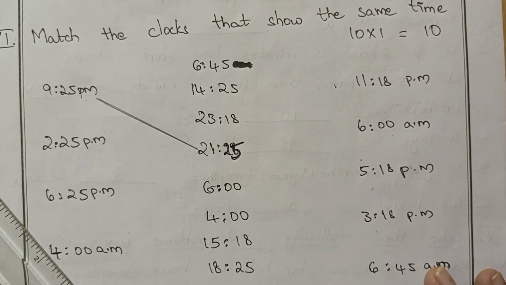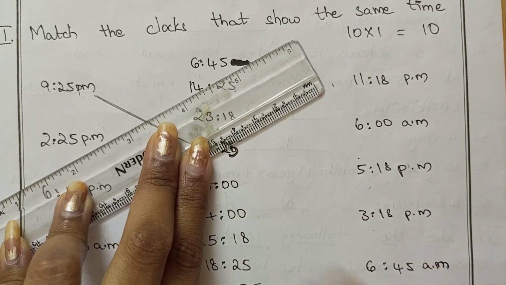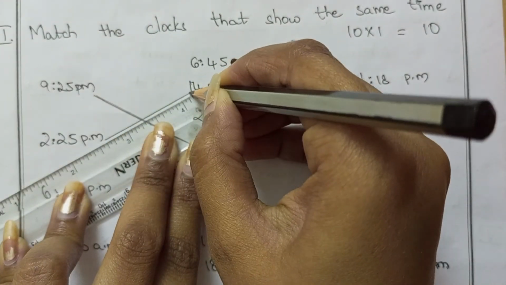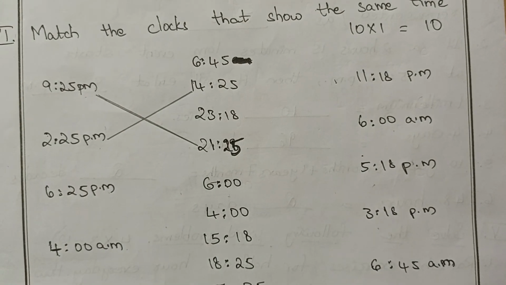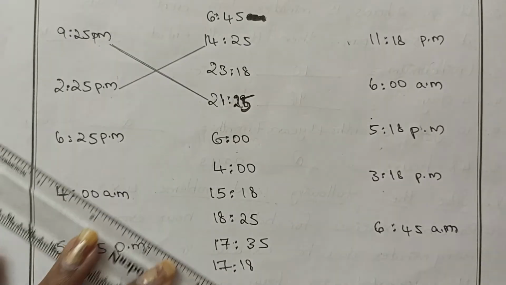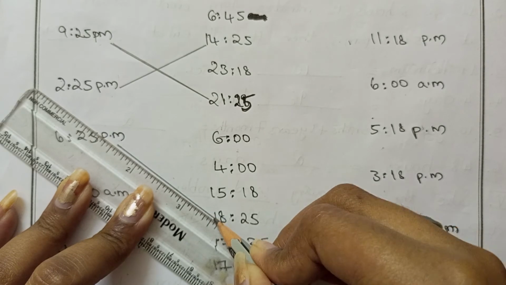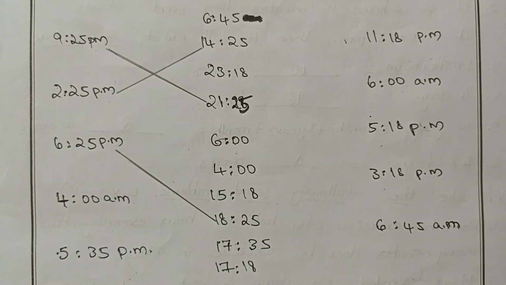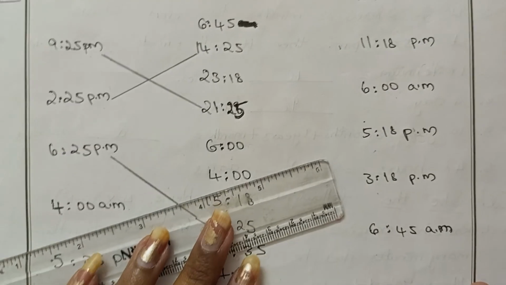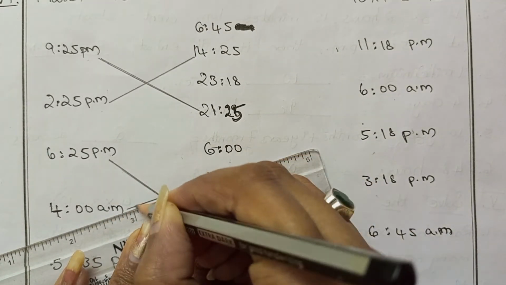Next one, 2:25 PM. PM means it's in the afternoon. So 2:25 PM means 14 hours 25 minutes. Next one, 6 hours 25 minutes. In the 24-hour format, 6 means 18 hours, so 18 hours 25 minutes. 4 a.m.: here 4 only. It is in the morning time. AM means morning time, so we write 4 o'clock. That's all.